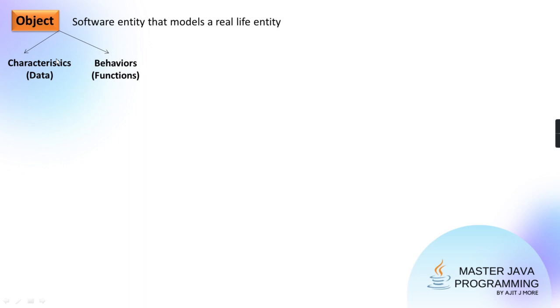The same thing in the real world: our behaviors control our characteristic. Getting, guys? Correct? You take anything, you see an animal, a cat, a dog, you consider yourself also. You can see that your behavior is going to control your characteristics. Same way in programming, the function is going to access or manipulate that data. So like behaviors control characteristics, functions control data. Okay, so till here I hope you got it.